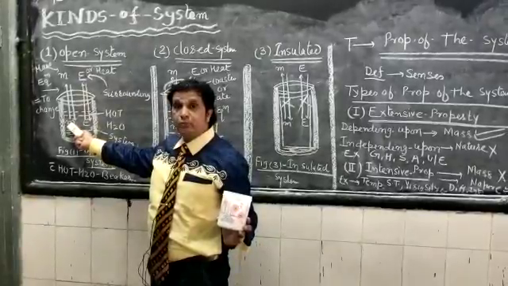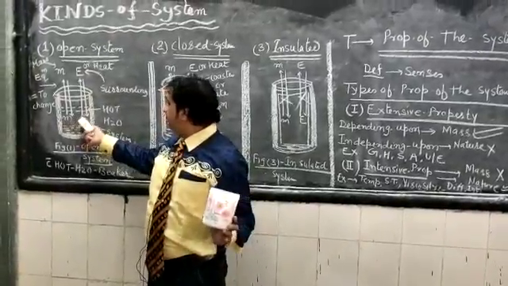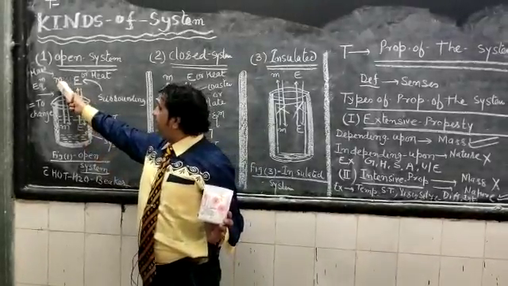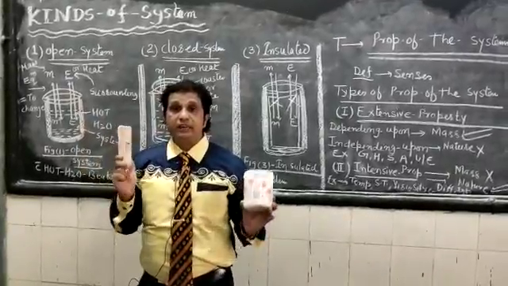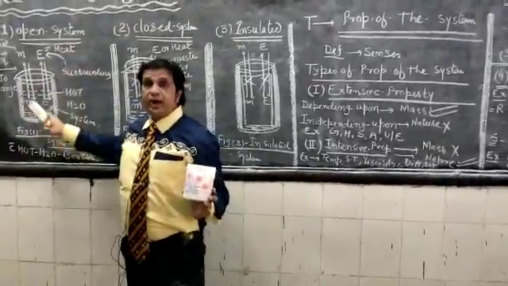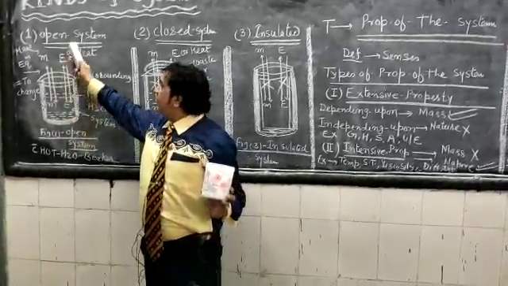Similarly, inside the beaker, M denotes the mass of the system and E denotes the energy of the system. If both mass and energy of the surroundings and system are in equilibrium, the system is known as an open system.